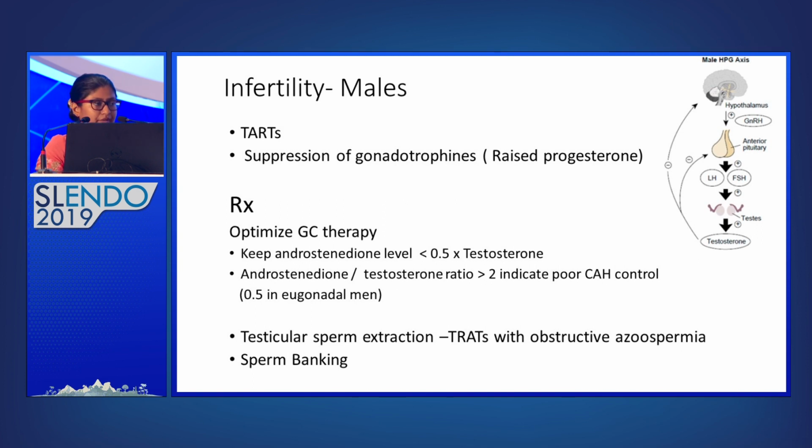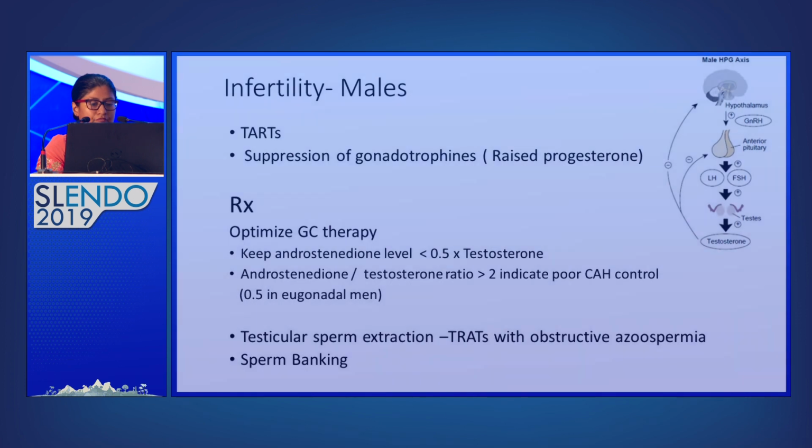If there is no good response to steroids, we can consider testicular sperm extraction in patients with TARTs who are having obstructive azoospermia. In young males, we can consider sperm banking to preserve their fertility.